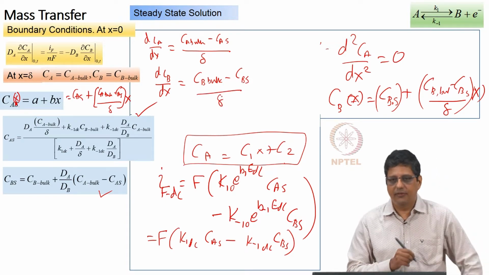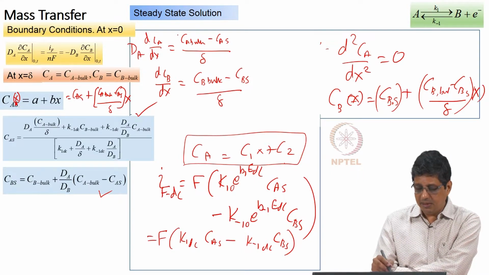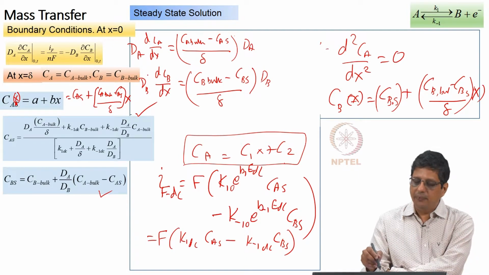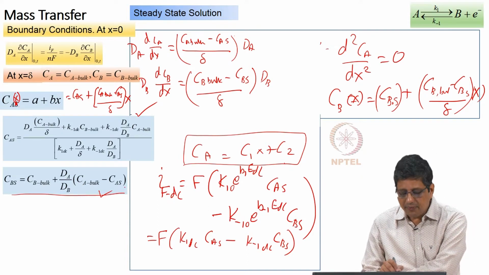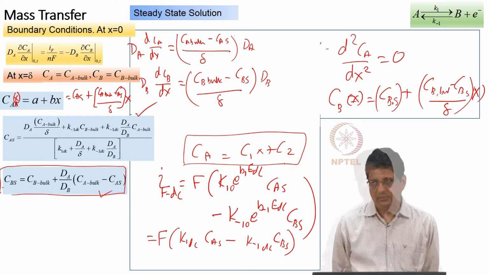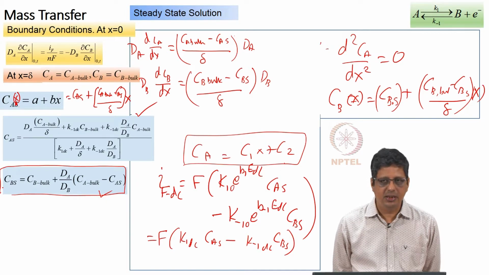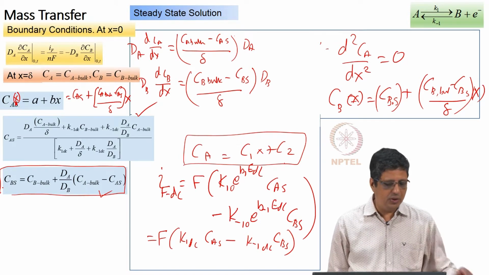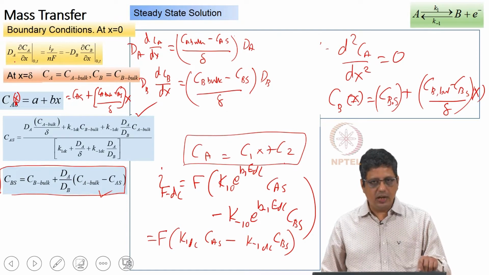Okay. So, you can find dCA by dx, dCB by dx, you can say dA multiplied by this must be equal to dB multiplied by this with a negative sign. Therefore, we can find a relationship between CAS and CBS, that is what I have given here, that is correct. See, we want to find both CBS and CAS. It is easy to find the relationship between CAS and CBS, and it is a linear relationship, you can get it and then substitute in the other condition, which is dA dou CA by dou x at x equal to 0, that is equal to IF by F.